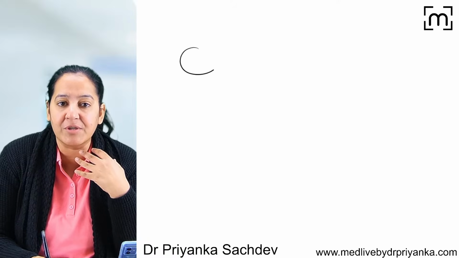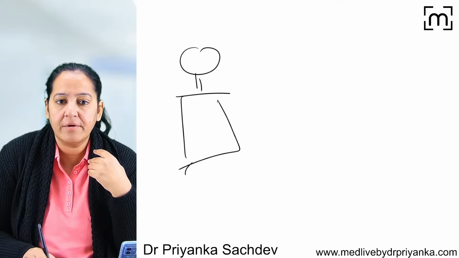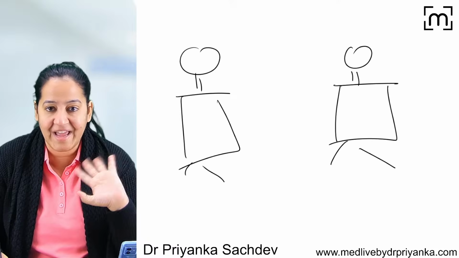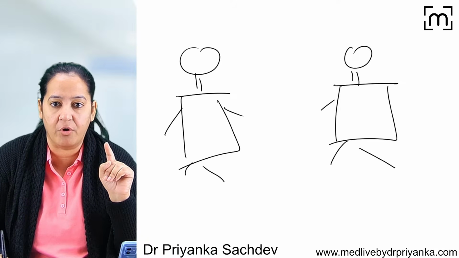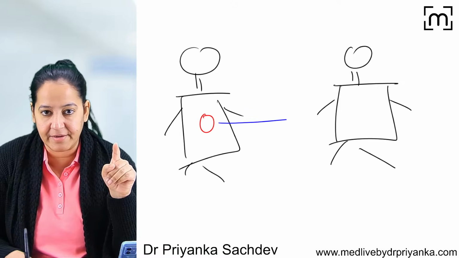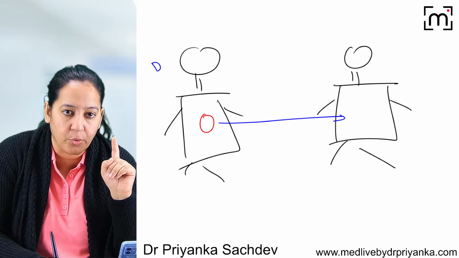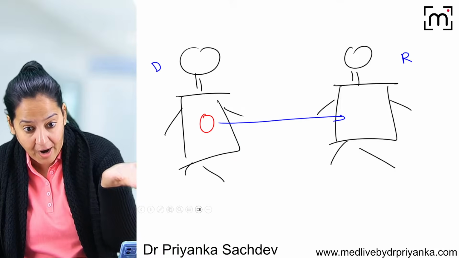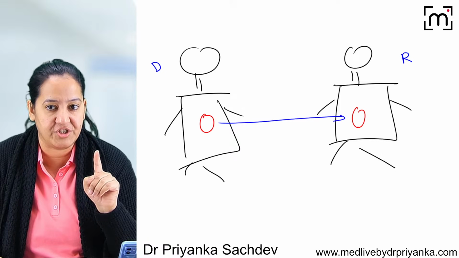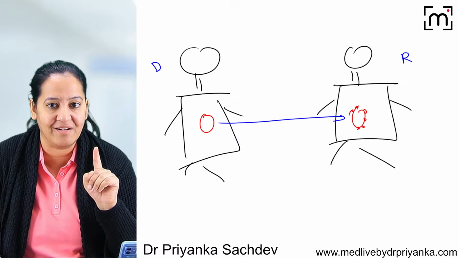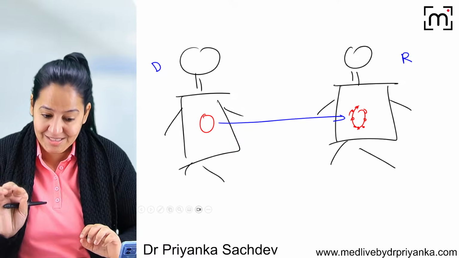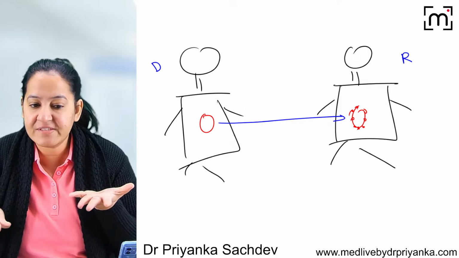Tell me the next best possibility. So this is the donor, and this is the recipient. I do not want any rejection. I want to take the graft. This is the graft. From the donor to the recipient, I want to transfer. But after transferring, I do not want the rejection. Now the antigens present are foreign. Now, if the antigens are foreign, the rejection will be there. I do not want rejection. So best transfer is the self. But self is not always possible.